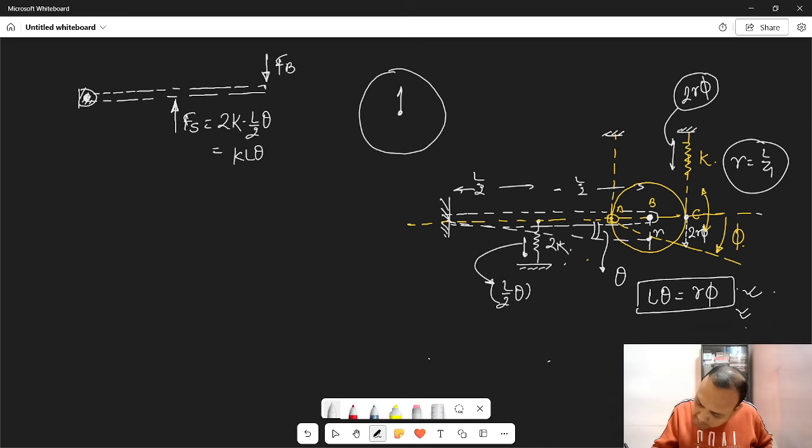So अगर मैं अब डिस्क का डायग्राम बनाऊं, फ्री बॉडी डायग्राम डिस्क का, so the rod will apply the same amount of force FB on डिस्क. ठीक है. अदर फोर्सेस क्या हैं डिस्क पे? At this end it has a spring force whose magnitude is K times 2R phi, and this end point A, point B, point C.